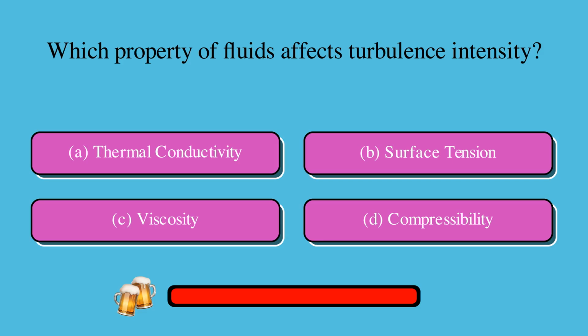Which property of fluids affects turbulence intensity? Is it A, thermal conductivity, B, surface tension, C, viscosity, or D, compressibility? The correct answer is C, viscosity.